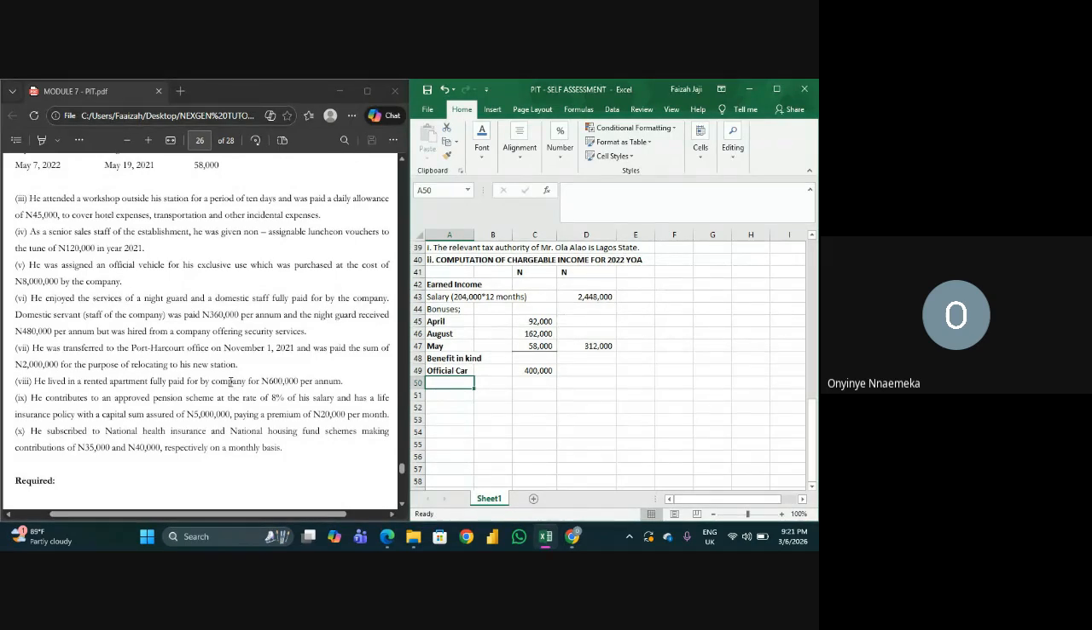But then they are testing your knowledge of this PIT. And I don't like the fact that you guys are silent. You're making me feel like I'm not teaching you well. Staff of the company is domestic servants. Night guard was hired from a company offering security services. Which of these two would be included in benefit in kind? Before I go back to where the notice, please, can people just give their opinion? Is it the domestic servant that we had, or is it the night guard, and why?